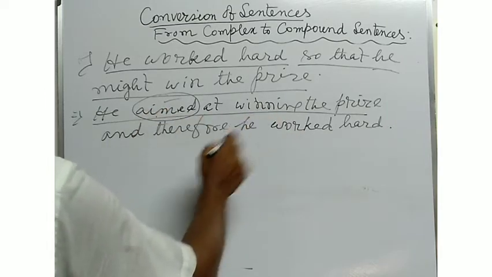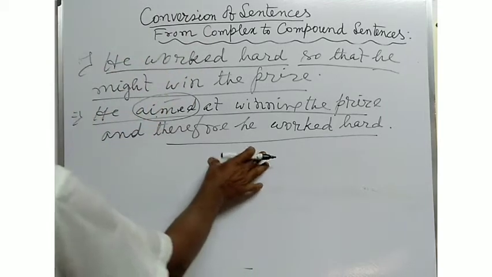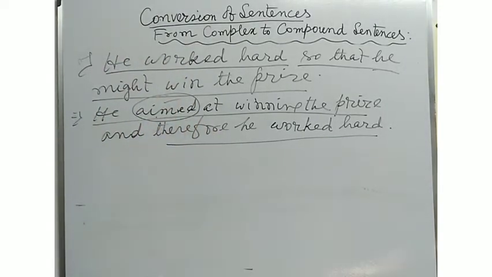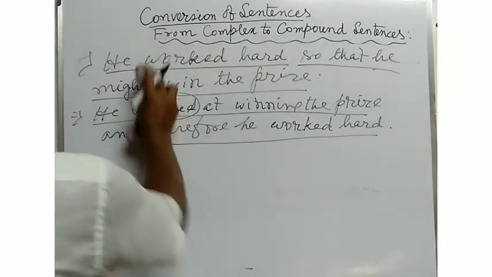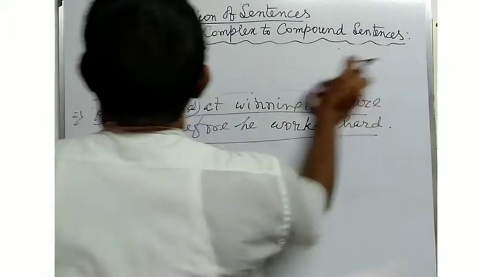He aimed at winning the prize and therefore he worked hard. This was the purpose of his working hard, to win the prize. In this way, you will have to make the compound sentence. Now, follow more examples.